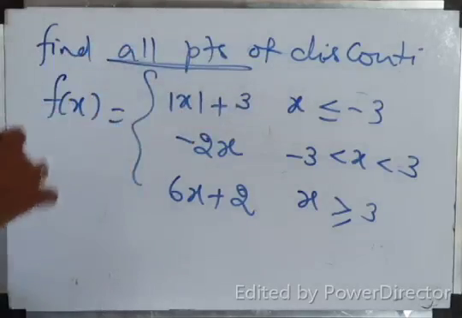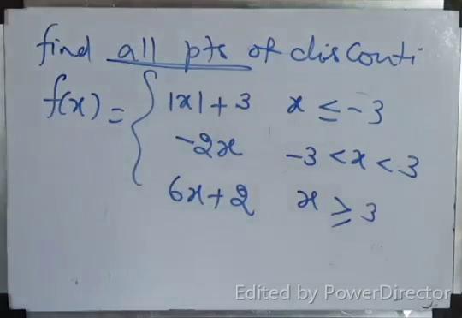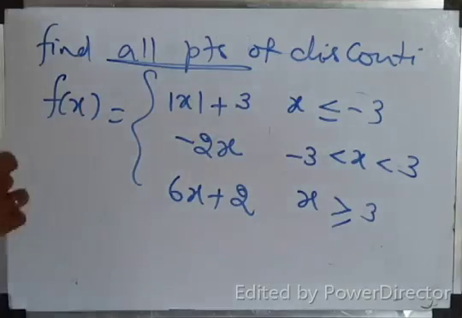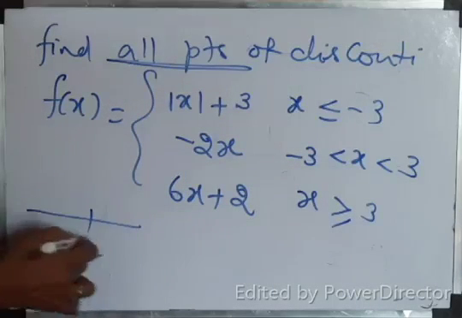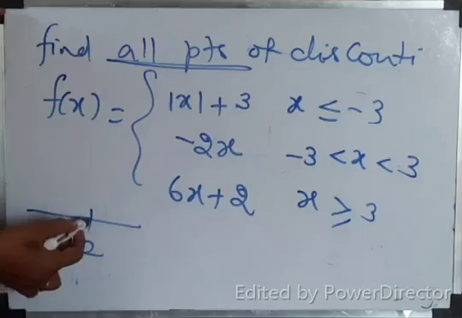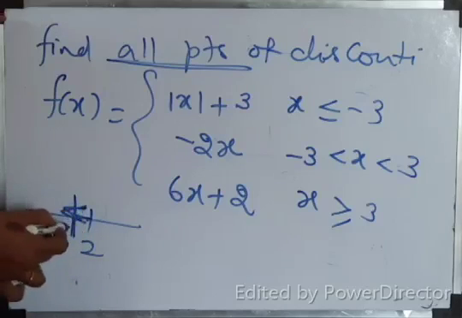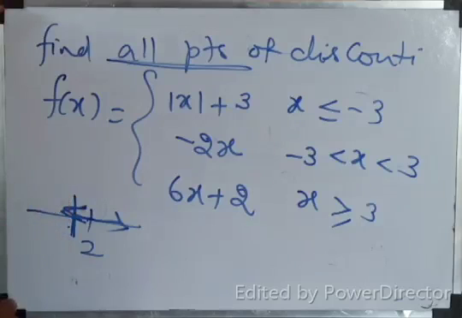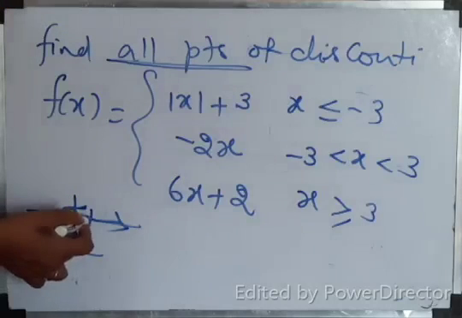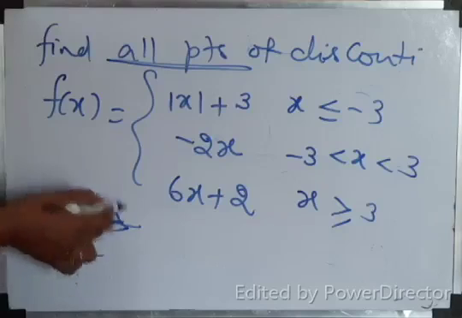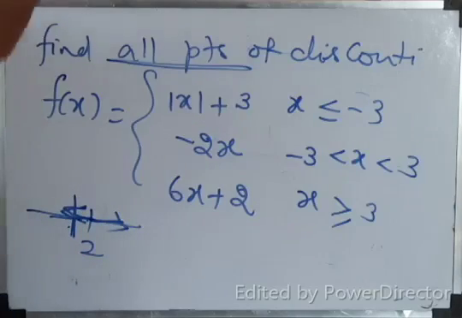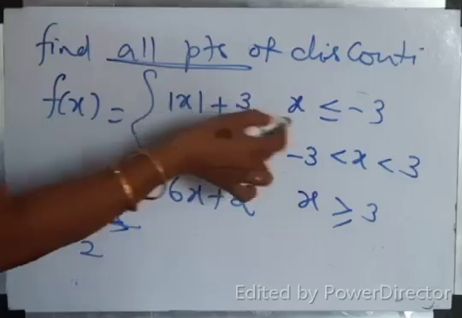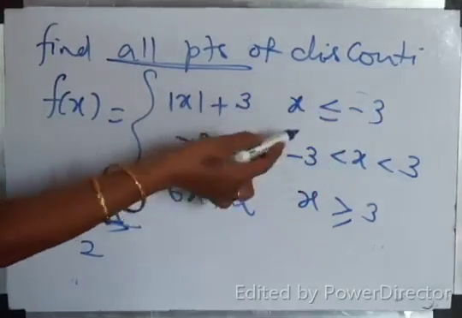All points of discontinuity. What's the meaning? Children, you have to see. Suppose I am taking the number 2. Here, less than 2, LHL, the function is defined, and RHL, the function is defined, then you can discuss the continuity at the point x equal to 2. Do you understand? If LHL and RHL are defined, then you can discuss the point. Now, in the same question, x less than or equal to minus 3, what is the meaning?